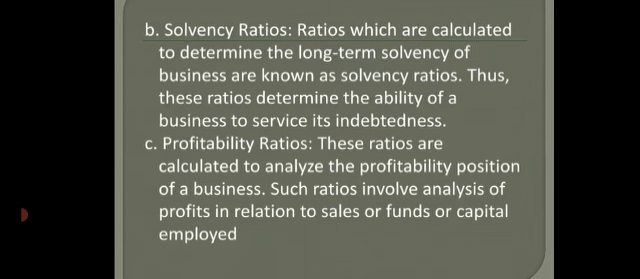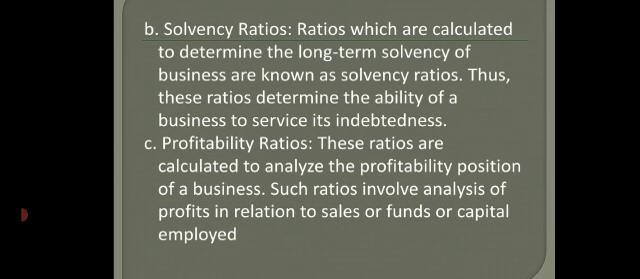Second one is solvency ratio. Ratios which are calculated to determine the long term solvency of business are known as solvency ratios. Thus these ratios determine the ability of a business to serve its indebtedness, that is how best a firm can survive in the long term, and what is the long term solvency of the firm.